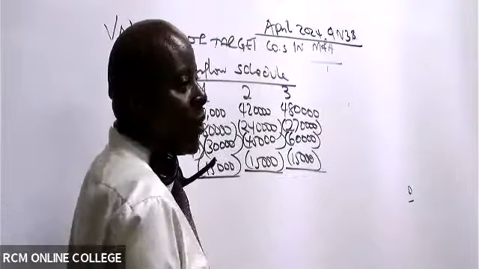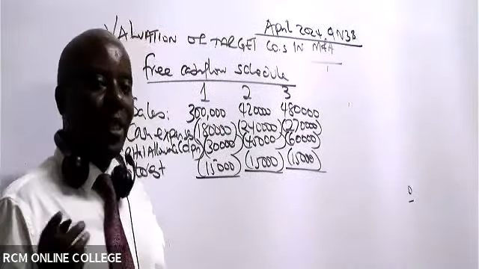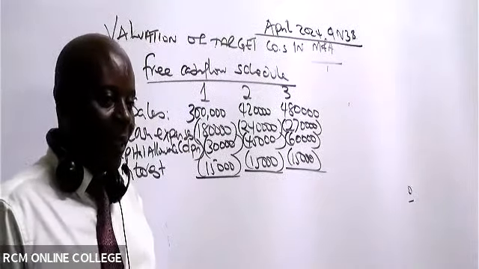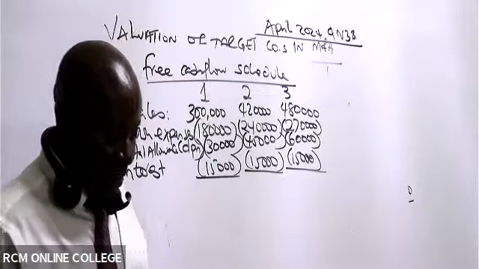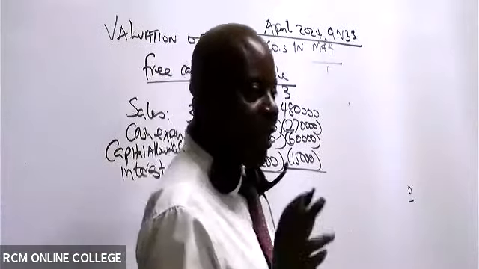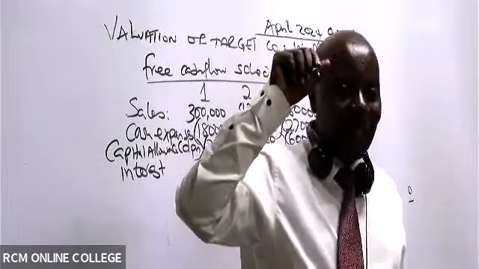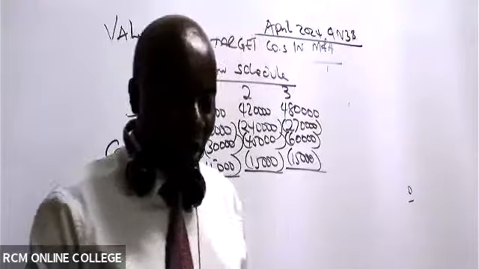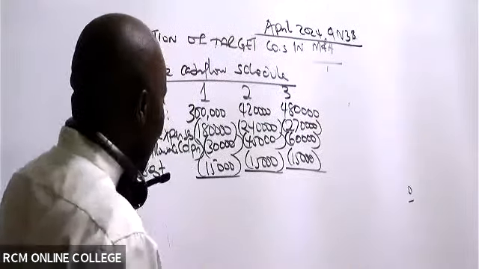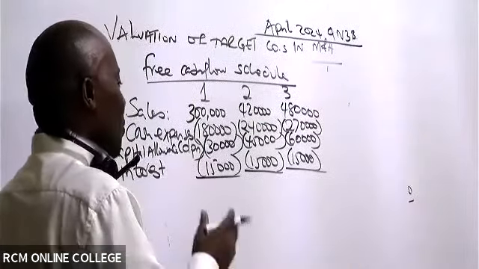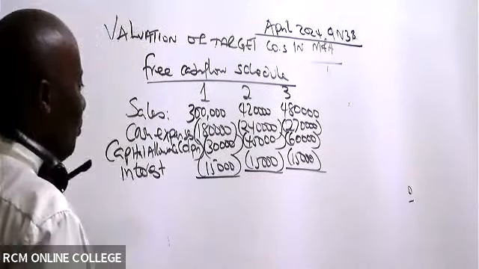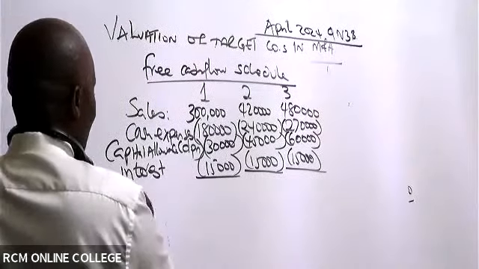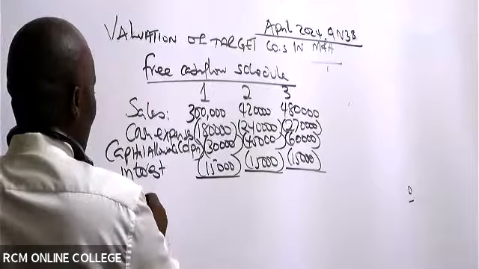So remember, there is this school of finance which says that interest should never be deducted whenever you're getting NPV. Because you see, interest is in the cost of capital. But that is neither here nor there. You can work this out anyhow, but for us, we shall be subtracting interest. So then, are you able to give me profit before tax?